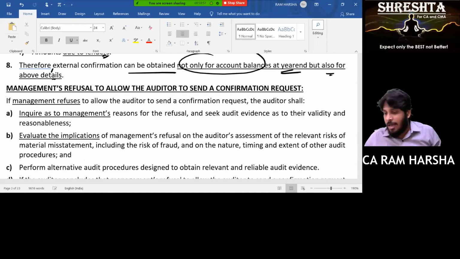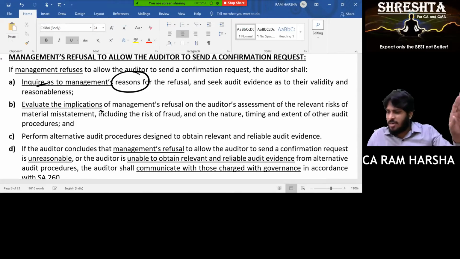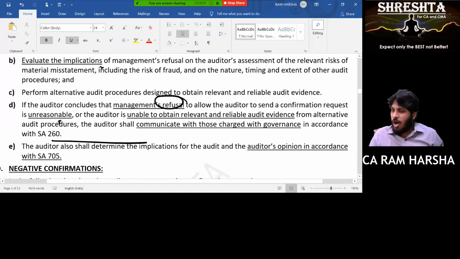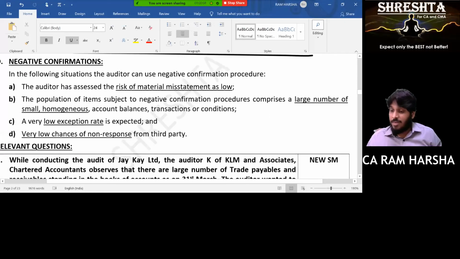Are you clear? Management is refusing. Inquire of management why they are refusing. What is the implication? Okay, management refused. Fine. Do you have an alternative procedure? Perform alternative procedures. Suppose management's refusal is unreasonable, or you are unable to obtain evidence through alternative procedures, communicate to top management and give a modified opinion. Are you clear? Negative confirmation, when to use? I told you. This SA 505 is also completed. Confident? Revised briefly or not?